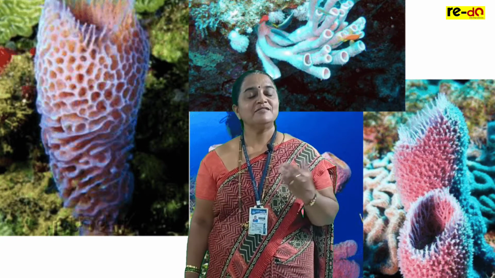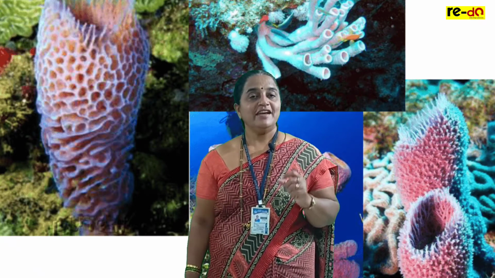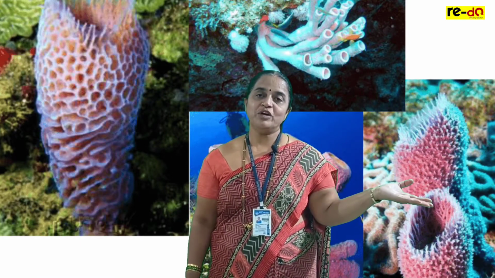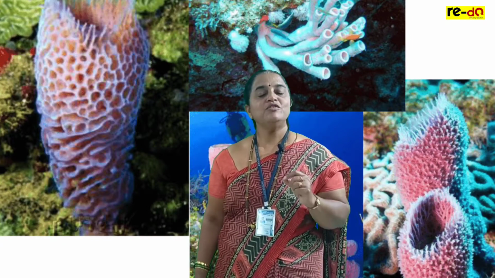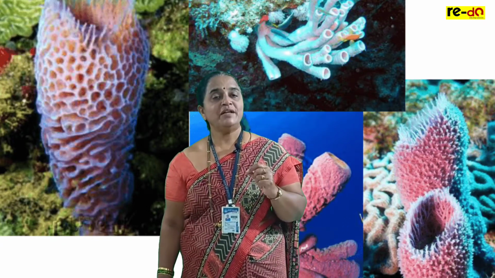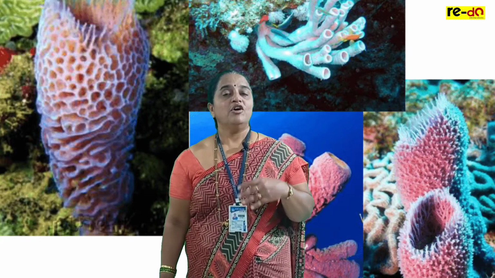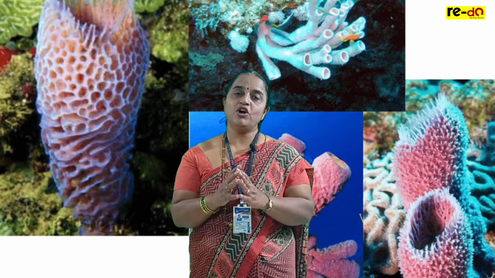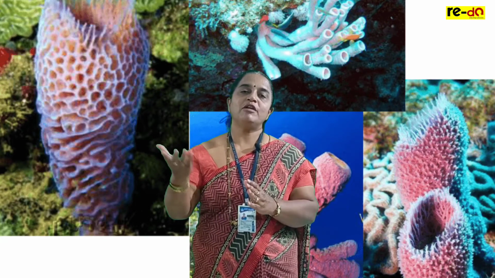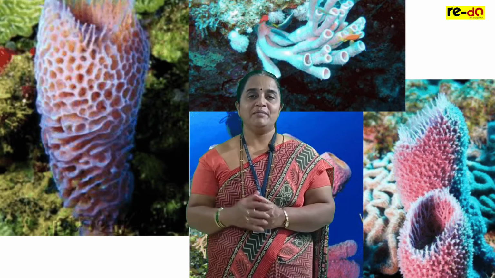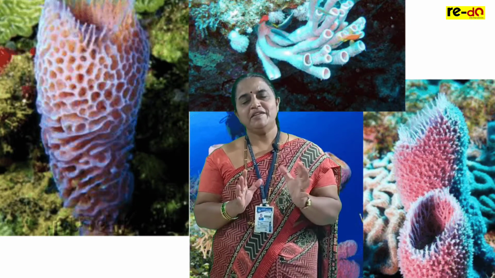Digestion is intracellular, respiration is by body surface, excretion is with the help of cells, and the excreta is carried by outgoing water. Most of them reproduce by the asexual method. The sexual method is seen where they exchange sex cells, fusion occurs, and then the zygote develops into a larva, and this larva develops into an animal. Clear? But basic features are more than enough.